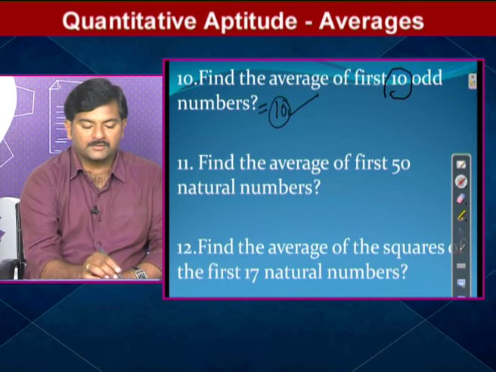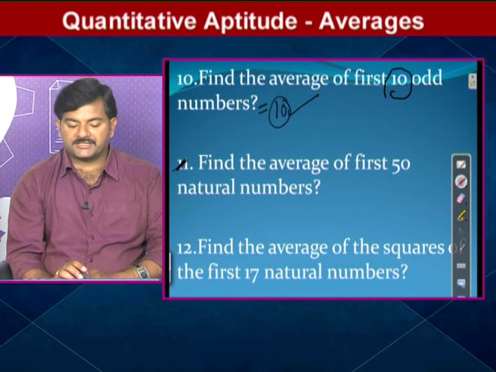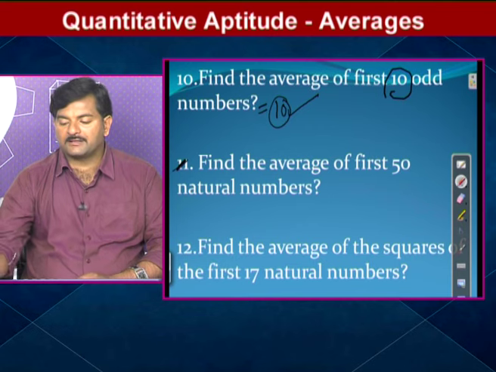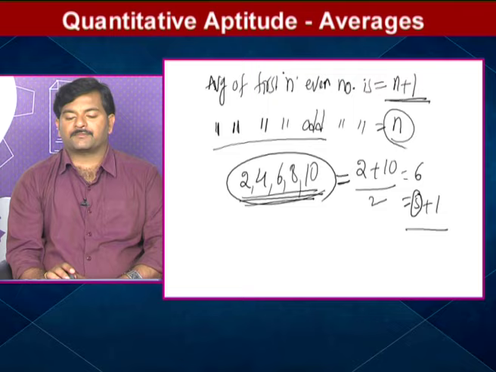Now we'll focus on question number 11. Find the average of the first 50 natural numbers. Yes, there is a formula. Again we are having 3 separate formulas. We'll focus on the 3 separate formulas. You can take it as a note also.